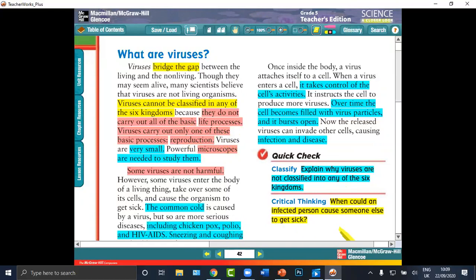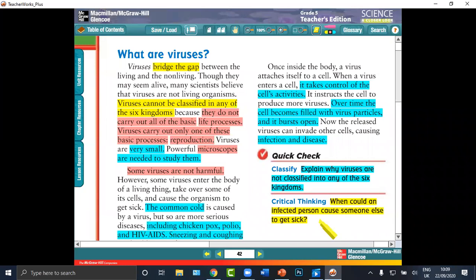Number 2: when contact with an infected person causes someone else to get sick, in your opinion, what are the answers?